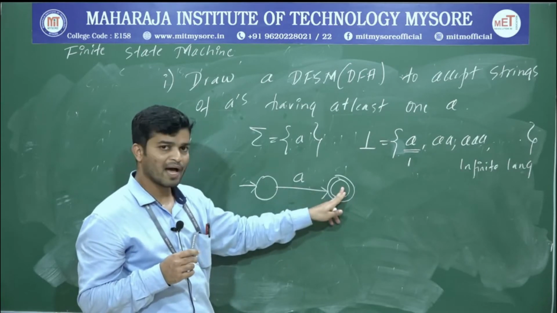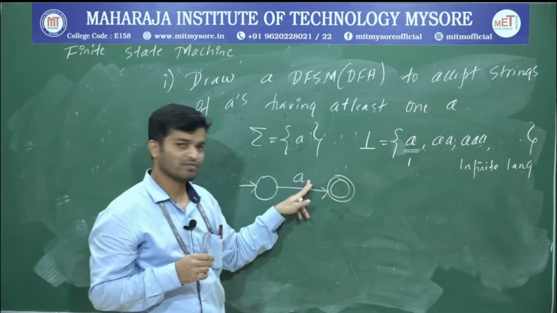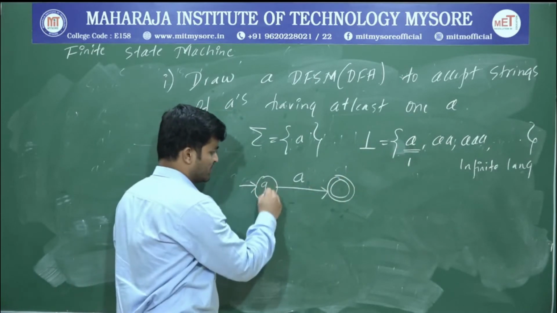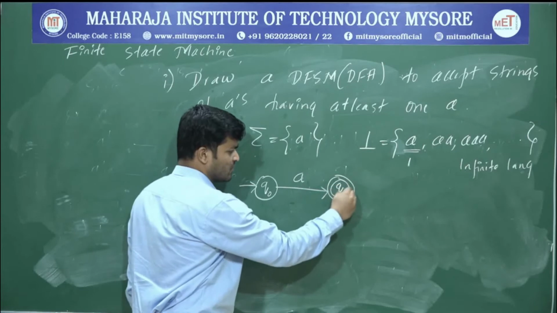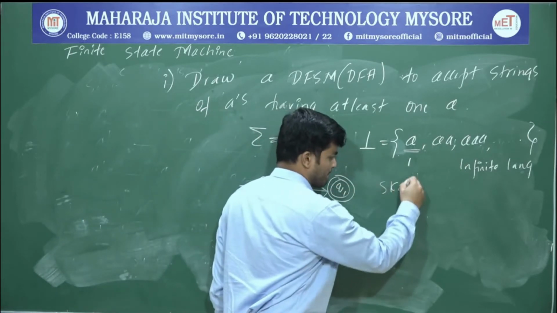Connect these 2 using what? Arrow, and whatever the minimum length string we have, you write that one as it is. And name these Q0 and Q1. Okay, and this one is called as what? Skeleton.